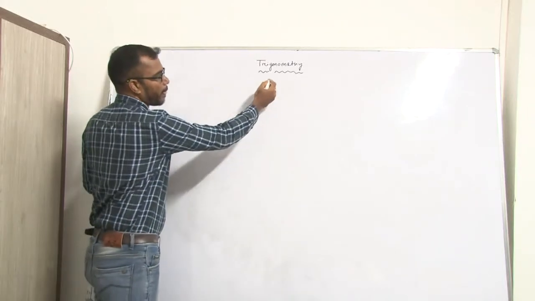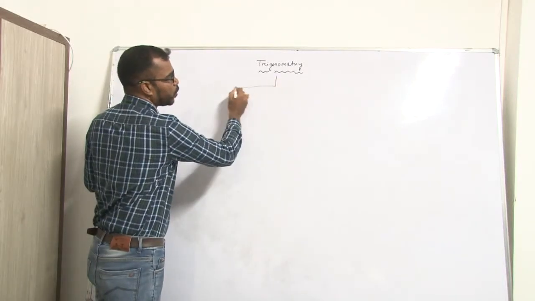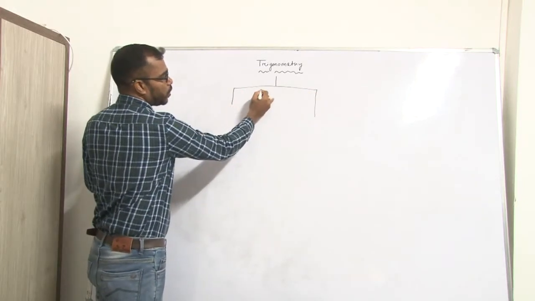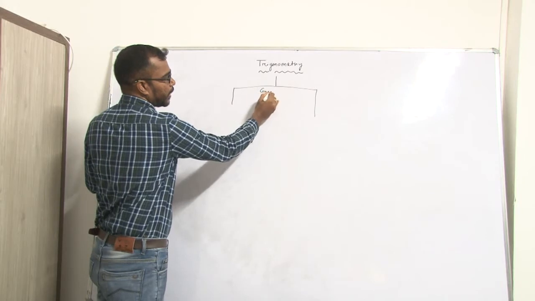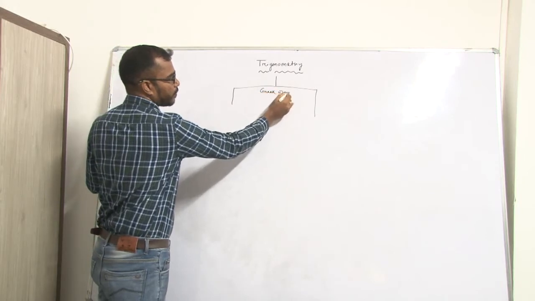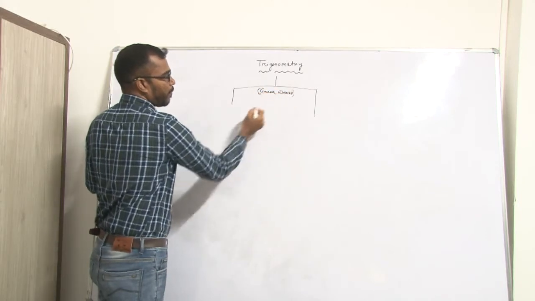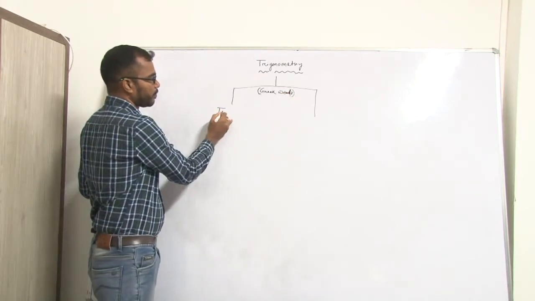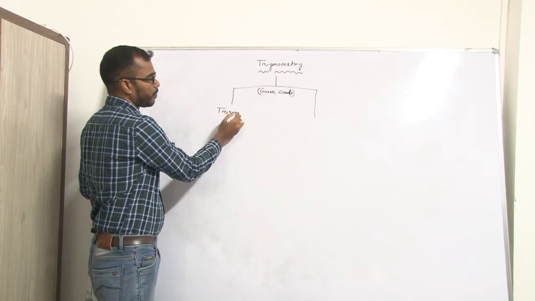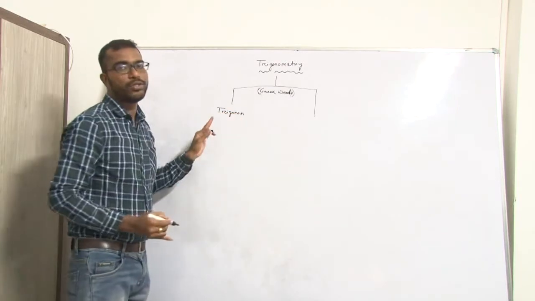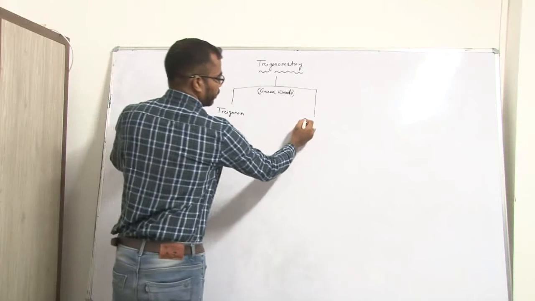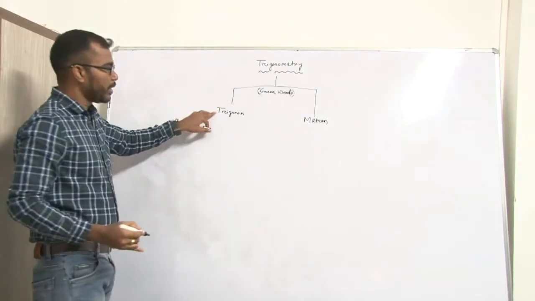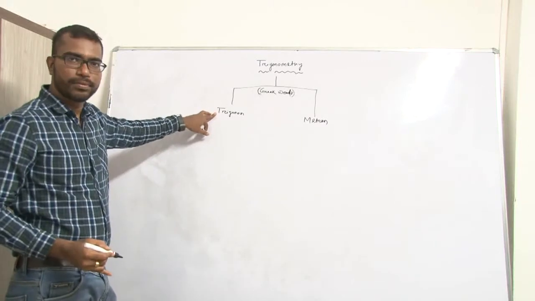Trigonometry is a combination of two Greek words: trigonon and metron. What is the meaning of trigonon?